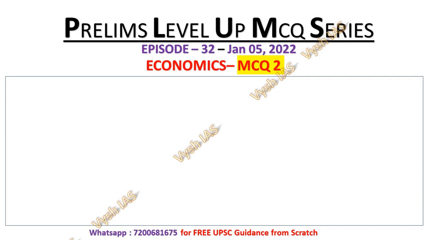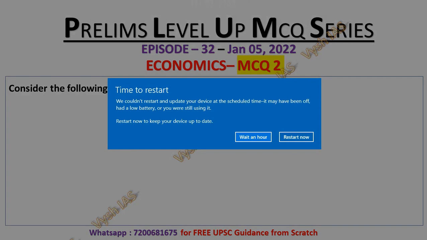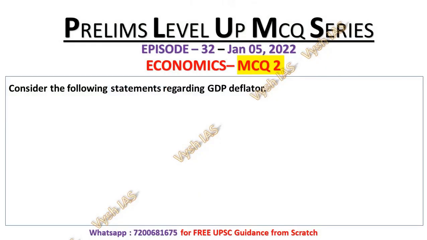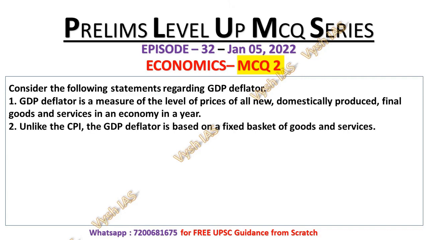Now, we look at MCQ number 2. Consider the following statements regarding GDP deflator, which means that if you know the concept of GDP deflator, you can easily answer this question. Statement 1. GDP deflator is a measure of level of prices of all new domestically produced final goods and services in an economy in a year. Statement number 2.